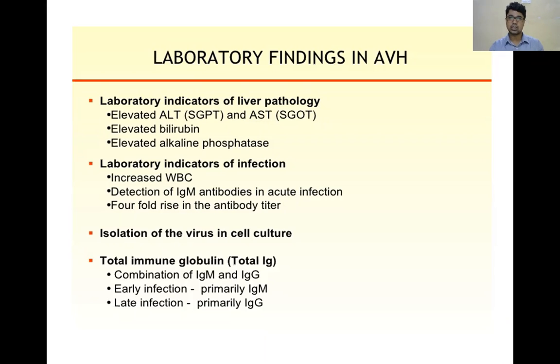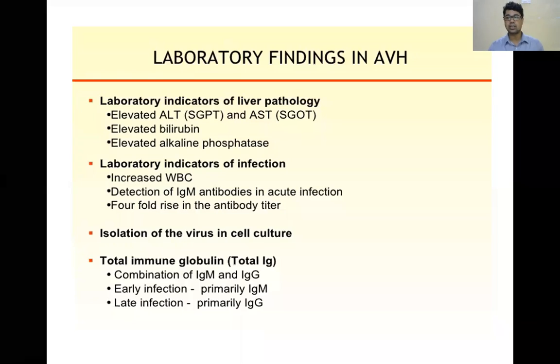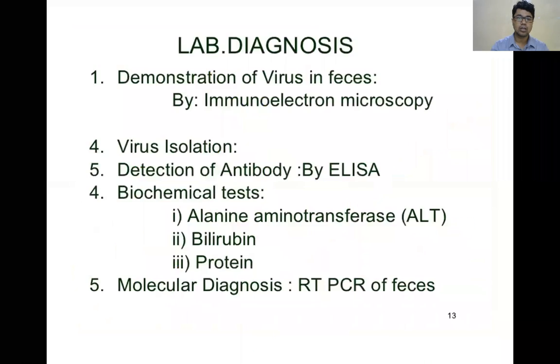One more is the international normalized ratio, INR. Prothrombin time varies from lab to lab, so they kept a standard of 1.3. When the INR is more than 1.3, it means there is the failure stage. So these are the markers, enzymes, proteins, the markers of the condition and status of the liver. Then molecular diagnosis, RT-PCR. This is a lab diagnosis of hepatitis, both hepatitis A and hepatitis B.